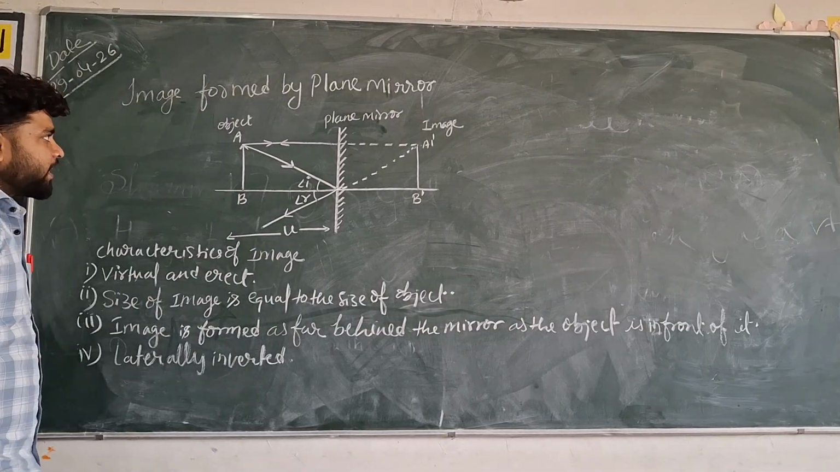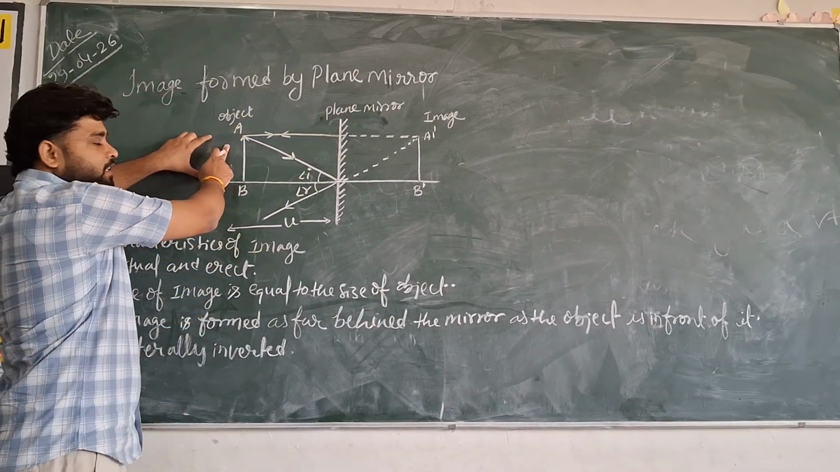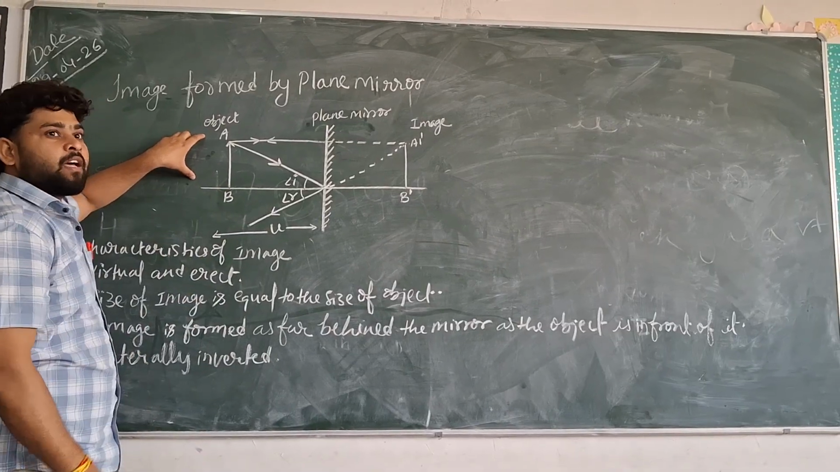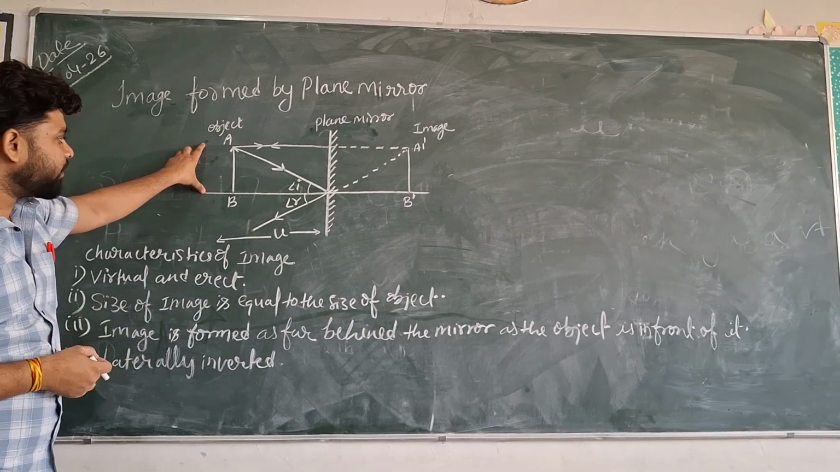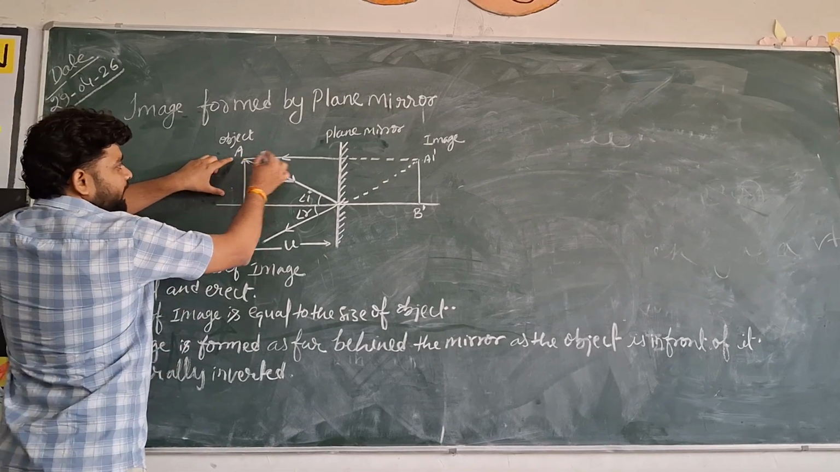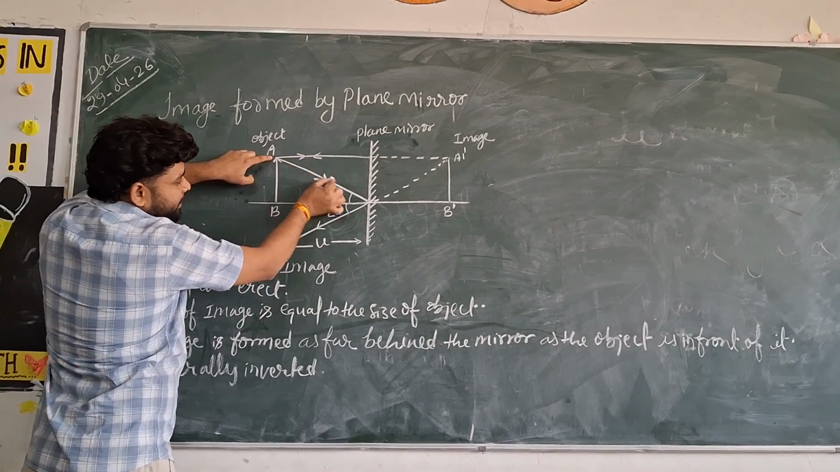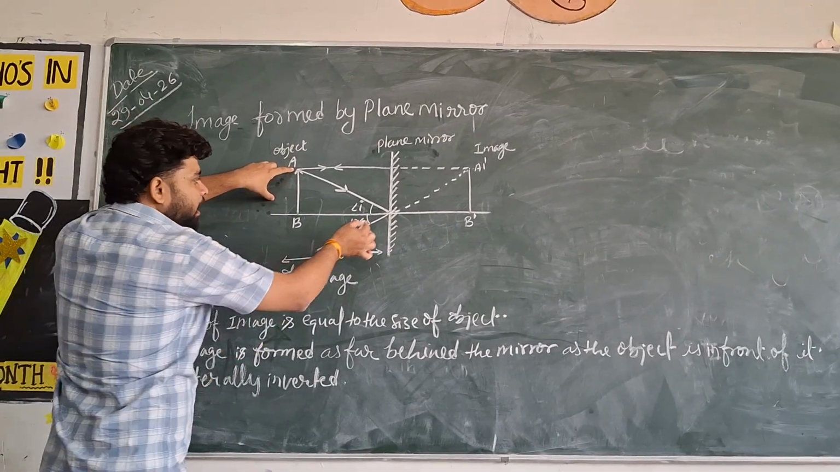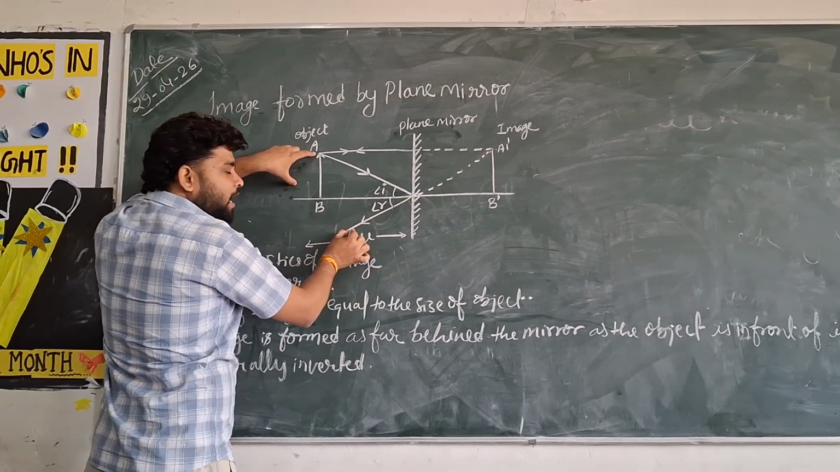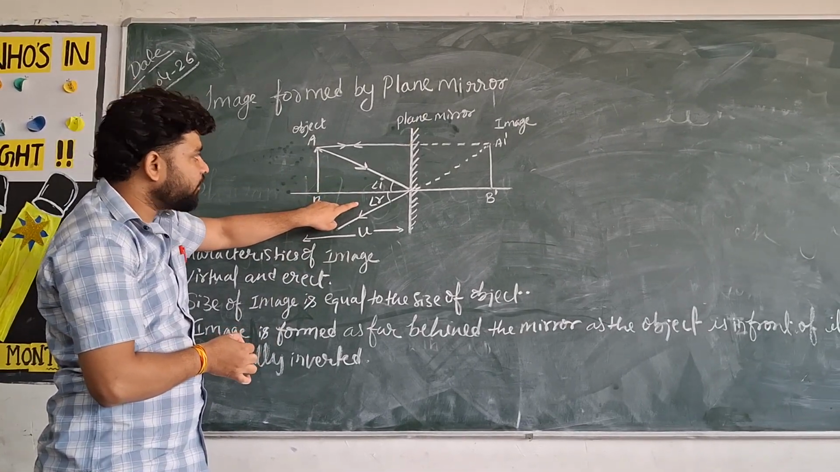Okay, so we have taken a plane mirror here and we have taken an object here. It will form image behind the mirror as shown in this diagram. This is the object and this is the plane mirror. From here the incident ray falls on the surface of the plane mirror and it bounces back. It bounces back and it forms angle of incidence as well as angle of reflection.